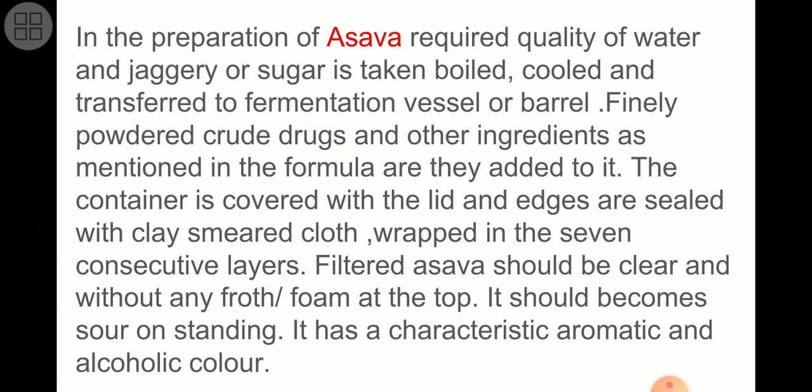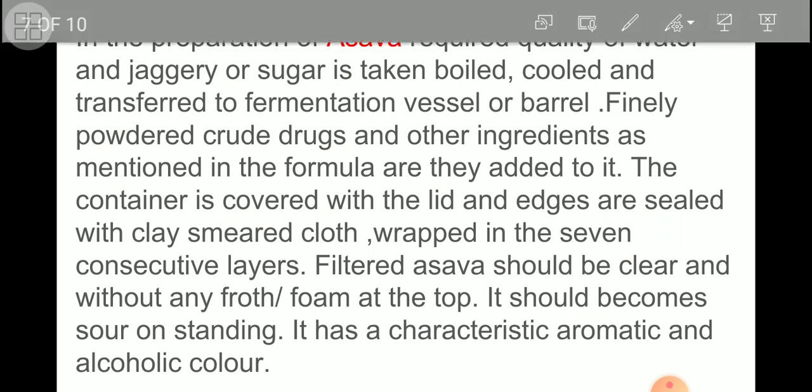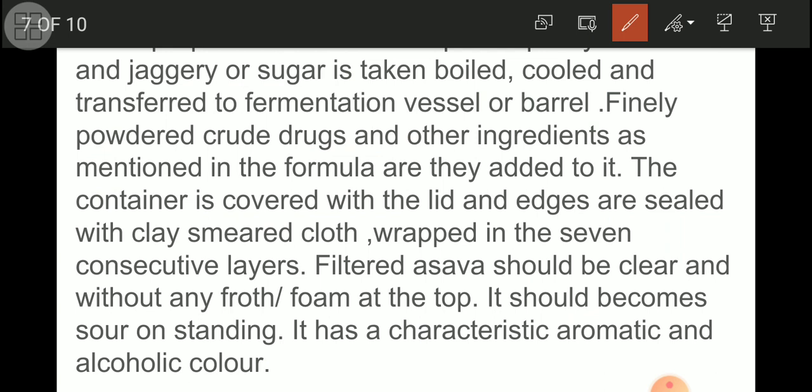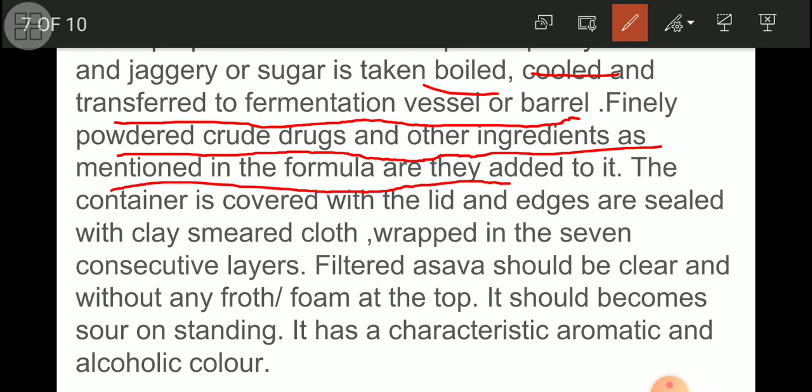Now, in the preparation of asava, the required quantity of water and jaggery or sugar is taken and boiled. Keep in mind, then cooled, transferred to the fermentation vessels, and finally powdered crude drugs and other ingredients as mentioned in the formula are added to it.